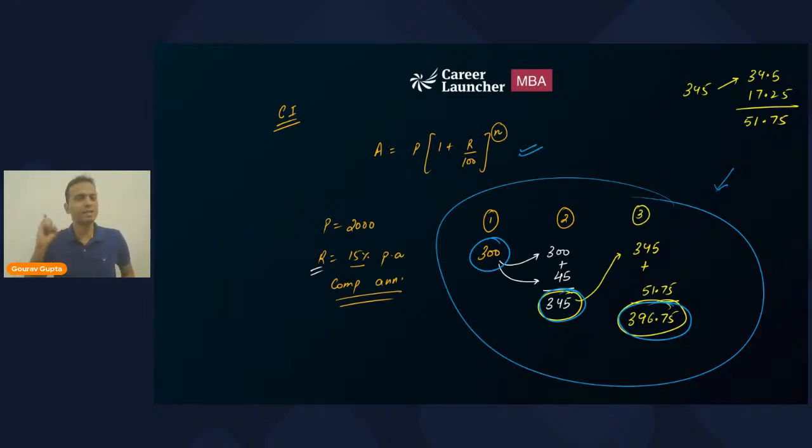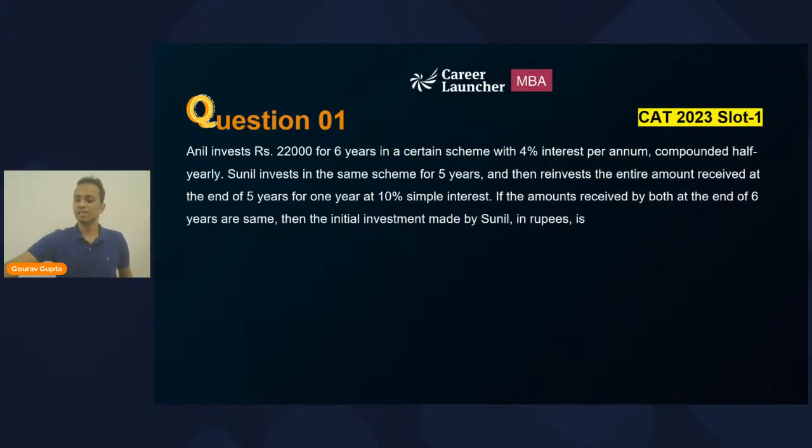So this is the basic of compound interest that can be used almost in every question of compound interest. Okay, so let's move on and look at the first question that we will be solving for the day. So question number 1 on your screen comes from CAT 2023 slot number 1, the first question of the day.